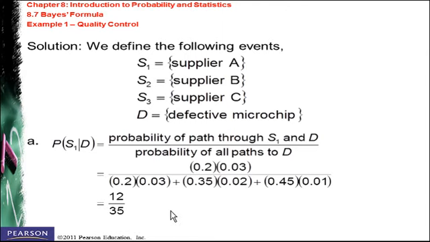We will move to supplier B, and this denominator is going to be common for all the questions. To answer all of the questions, we will use the same thing here, which is the combination of supplier A with its defective probability, supplier B and defective, supplier C and defective. And the answer is equal to 35.